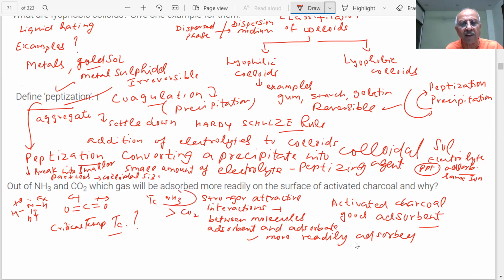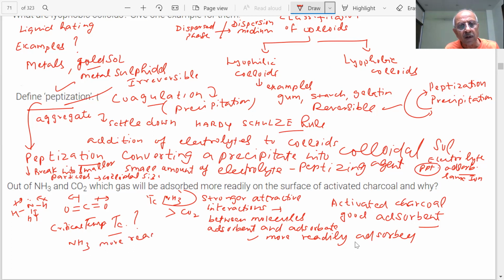So this gas is liquefied first and that later. Higher the critical temperature, the more readily it can be liquefied. Therefore, out of these two, ammonia gas will be adsorbed more readily because its critical temperature is higher. So NH3, an important question for the paper, is more readily adsorbed.